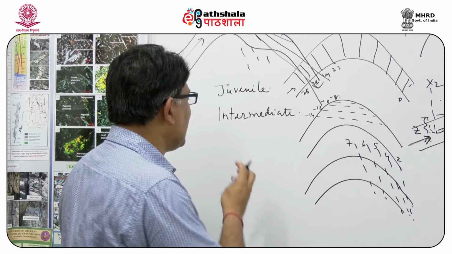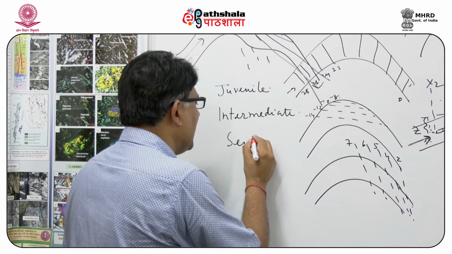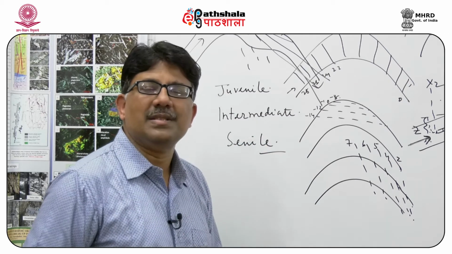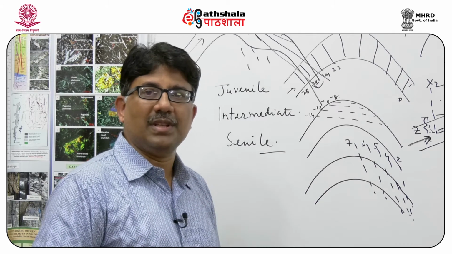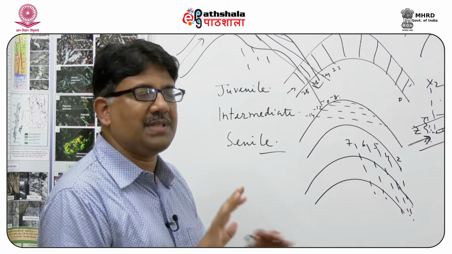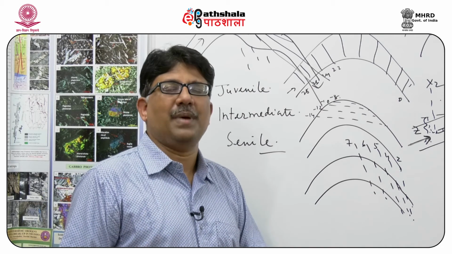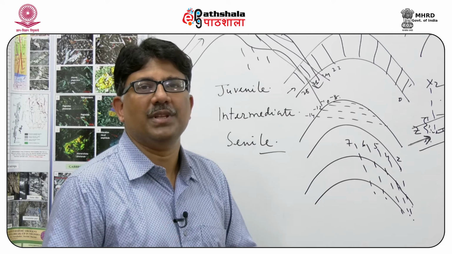And then we get another type of basin, what we call the senile basin, where there is a long time movement of the meteoric water within the basin, which made the basin non-prospective, and we do not get any hydrocarbon within that basin.